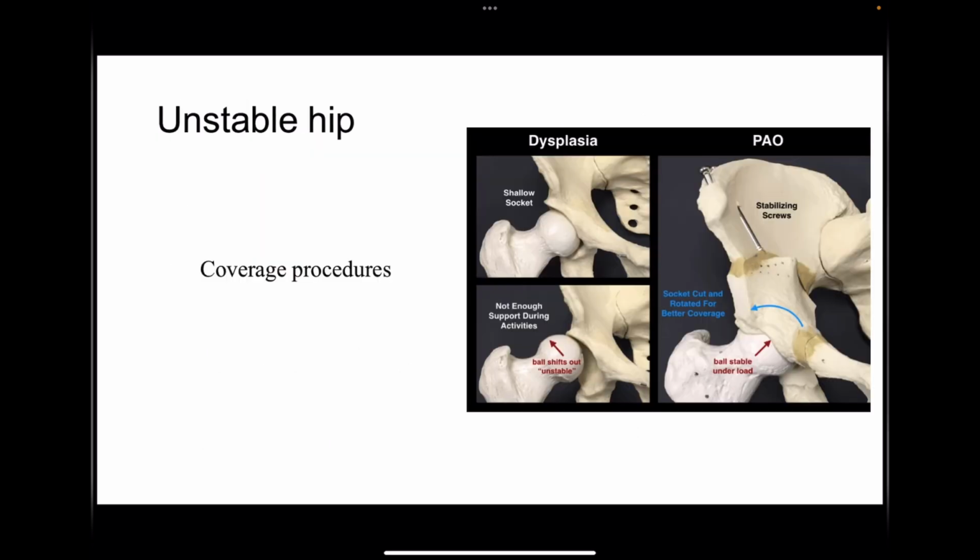And whenever a child is having an unstable hip, what can we do? We can have coverage procedures on the acetabular side, Shelf and Chiari. These are all the procedures we can do.